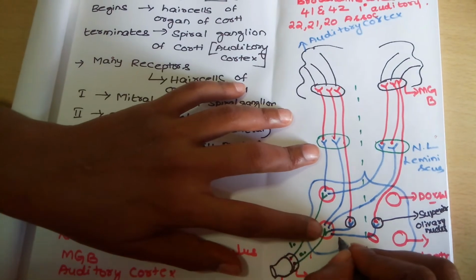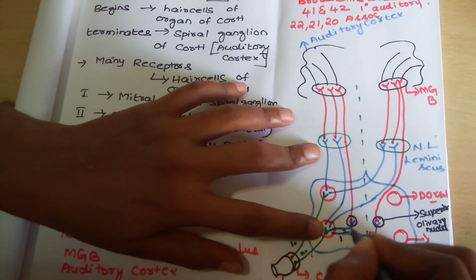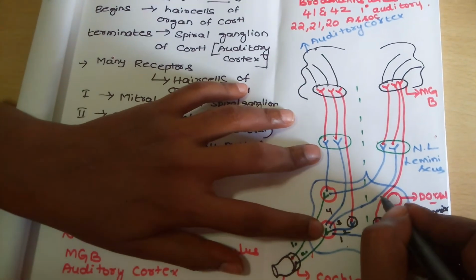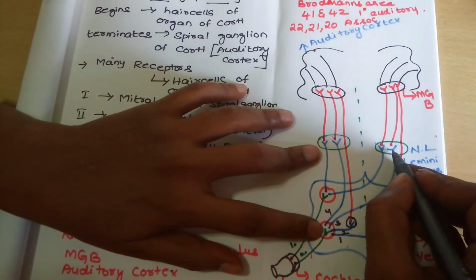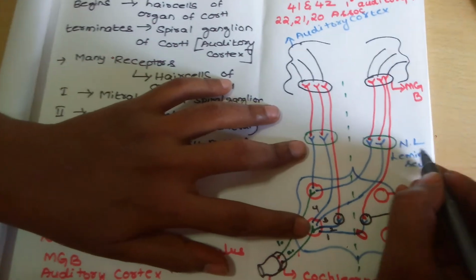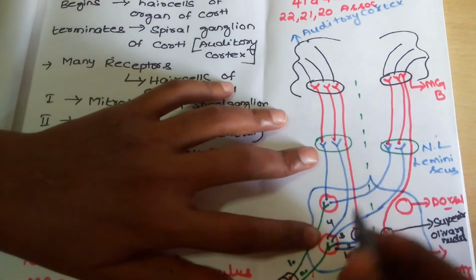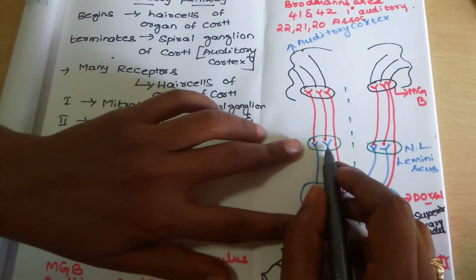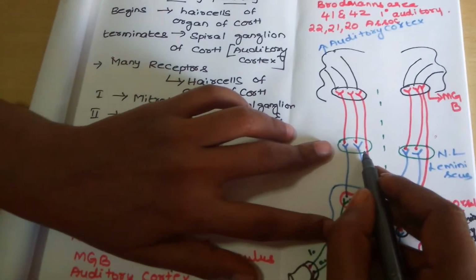Next, the third set of fibers. It crosses the midline and terminates at the nucleus of lateral lemniscus. Next, the fourth set of fibers, on the same side, terminates at the nucleus of lateral lemniscus.